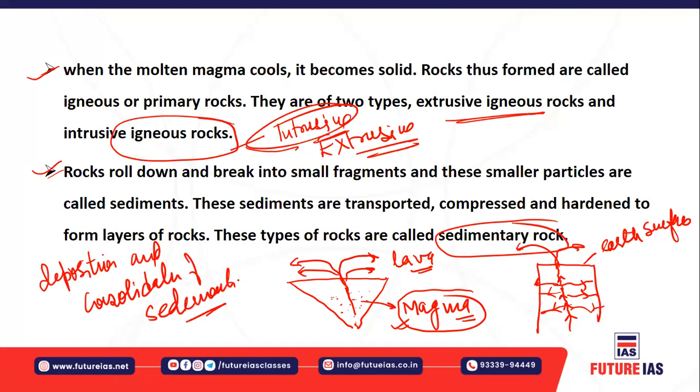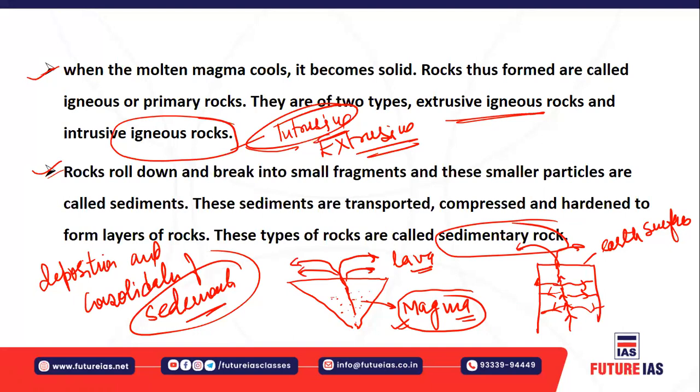Now these sediments can be derived from any sources. Sometimes the rocks may fall down and break down into small fragments. Some sediments may be transported by air, by wind, or by water. Over a period of time they would have compressed and hardened. These rocks which have been hardened, compressed and transported are basically called sedimentary rocks.